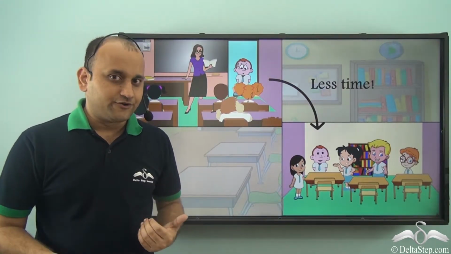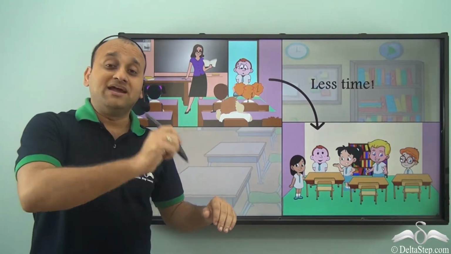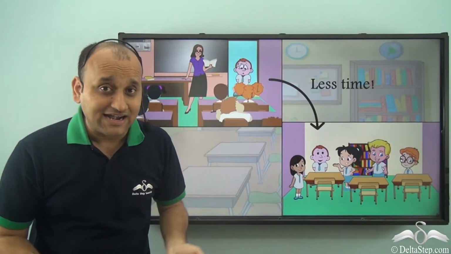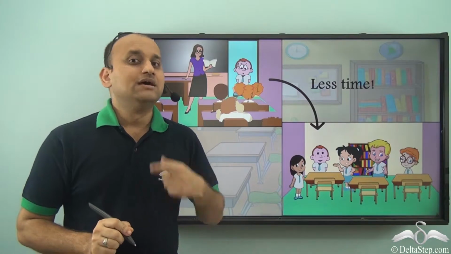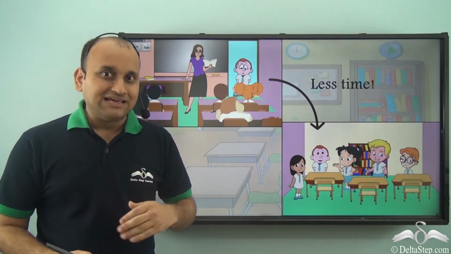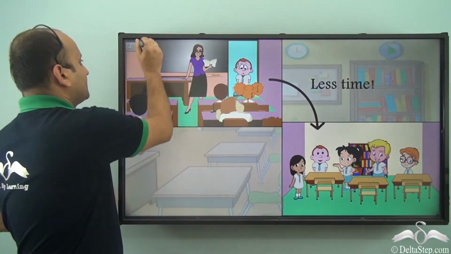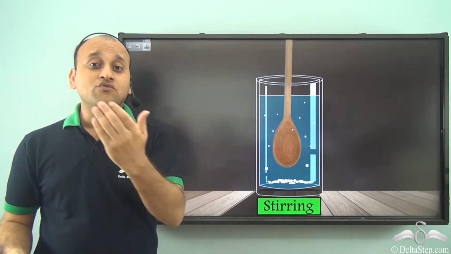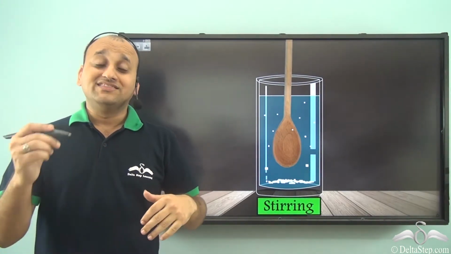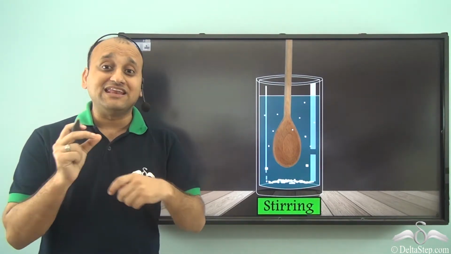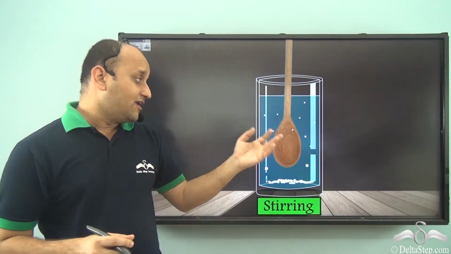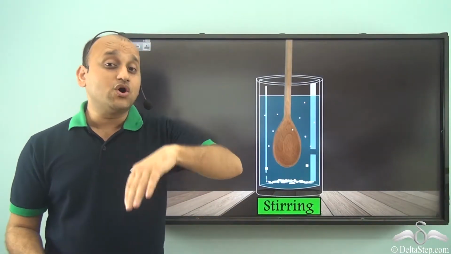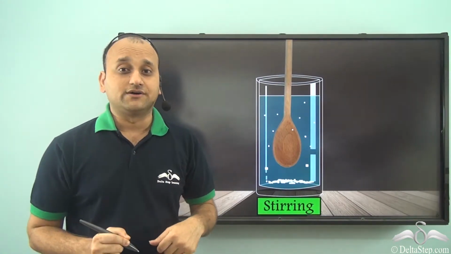So you know what exactly worked for you? Well, your teacher made you sit at different places on different days. As a result, you were able to make friends in a very small time. Similarly, when you stir something, the same thing happens. When you stir something, then the particles of that substance are continuously moving in the entire liquid, and so they are able to find those gaps very easily in which they can settle in, and very quickly the entire thing mixes in water. So stirring is a very good way of quickly mixing a substance in water.